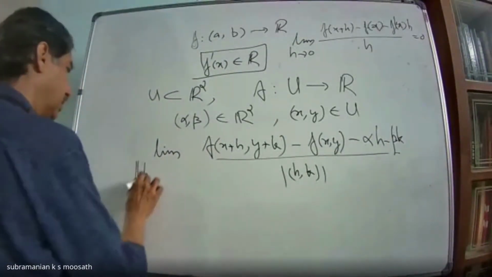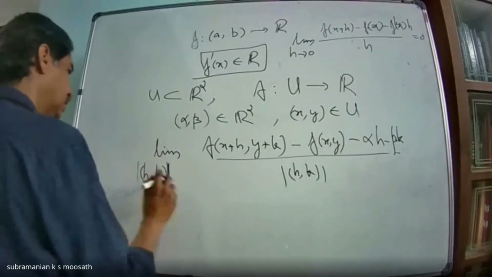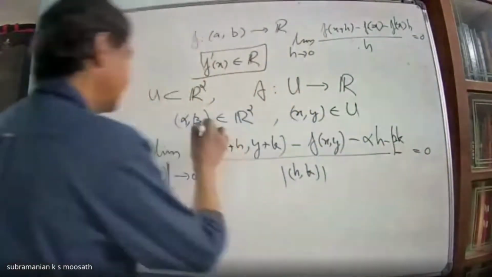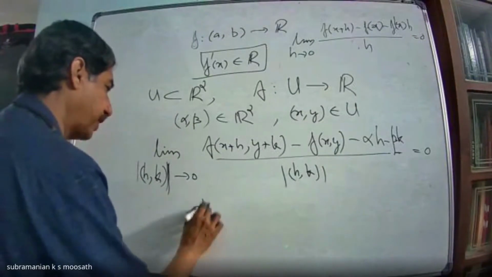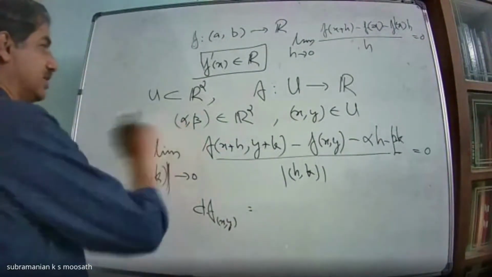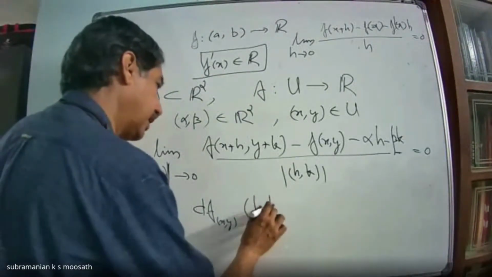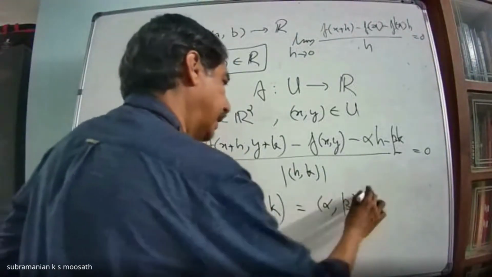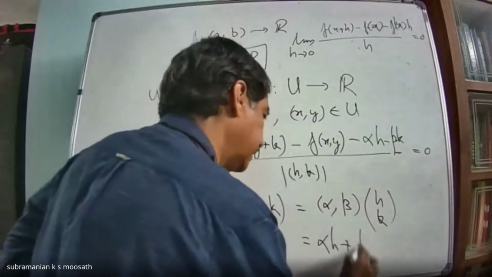Suppose this goes to 0, then I will say that f is differentiable and the derivative of f at this point (x, y) is nothing but this (alpha, beta). That means the derivative acting on some (h, k) will be nothing but (alpha, beta) acting on the vector (h, k). That means I'll get alpha h plus beta k.